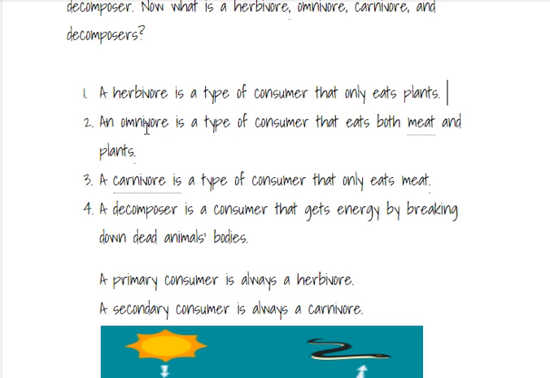Like we are omnivores because we eat both meat and plants. A carnivore is a type of consumer that only eats meat. It does not eat plants or producers. It eats other consumers. A decomposer is a consumer that gets energy by breaking down dead animal bodies.